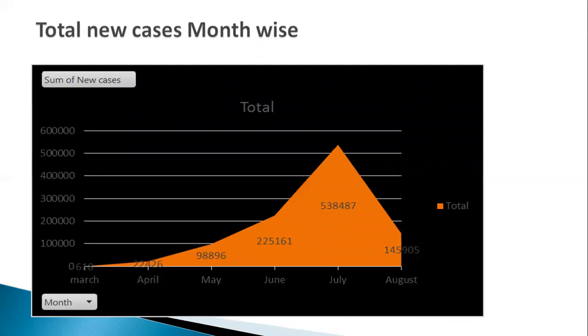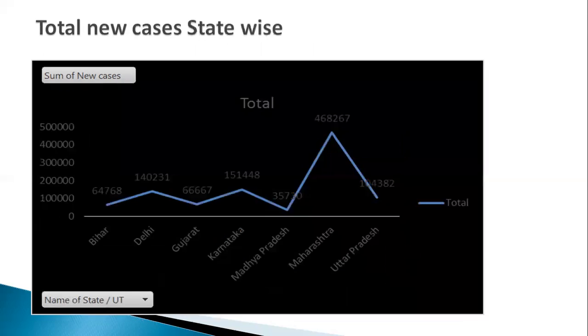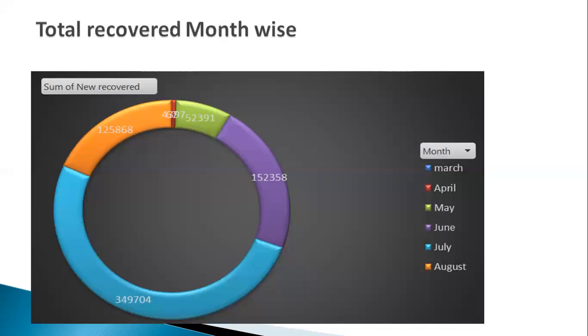This chart shows the total new cases month-wise. In July, the new cases are larger, increasing in number as compared to other months. This chart shows the total new cases state-wise. In Bihar, there is a smaller number of new cases, and in Maharashtra, there is a larger number of new cases.